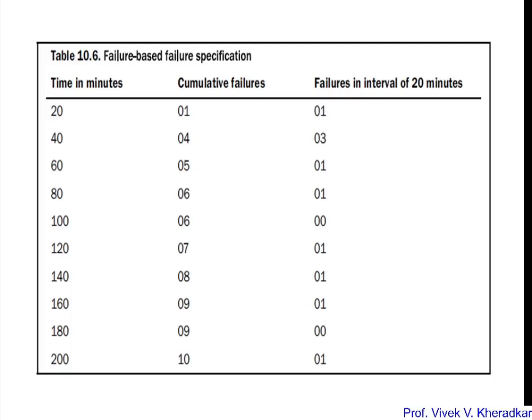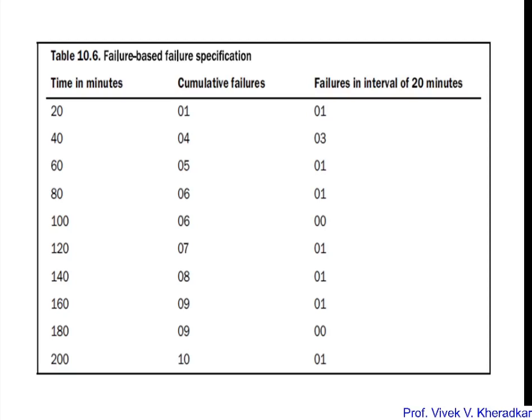Now the second table, where we can represent the failures in terms of failures. Here the first column is the time in minutes, the second column represents how many cumulative failures occurred up to that point, and the last one is the failure interval of 20 minutes, meaning every 20 minutes how many failures occur. So that's why we have put the interval of 20 minutes.